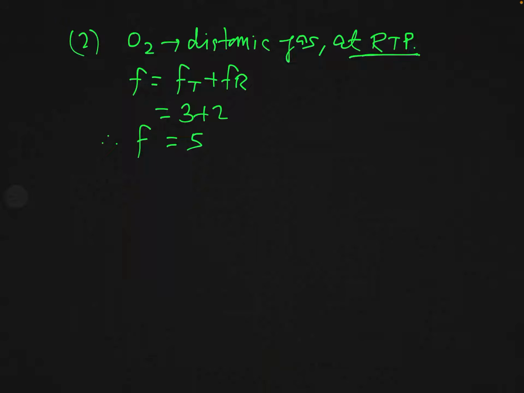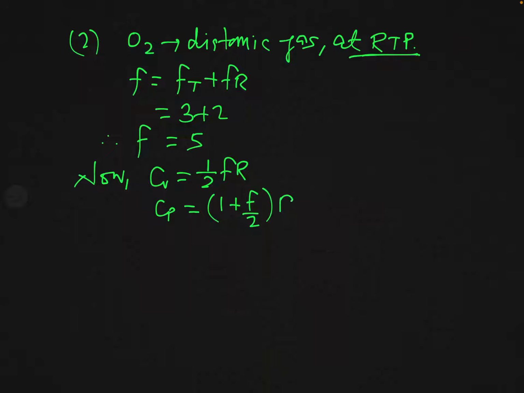So what will be the ratio of Cp and Cv? Now you know that Cv is equal to F over 2 R, and Cp is equal to (1 plus F over 2) times R, and therefore the ratio Cp by Cv, which we have denoted by the symbol gamma, is 1 plus 2 by F, you know it.